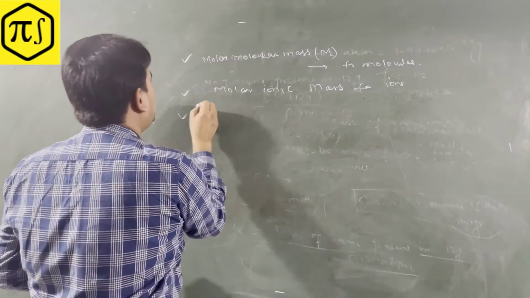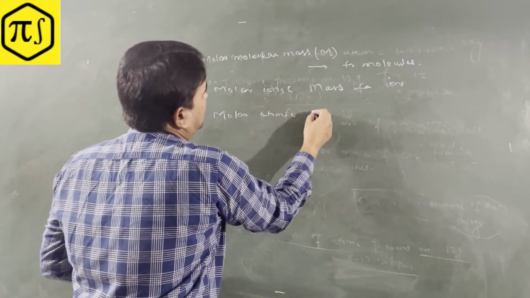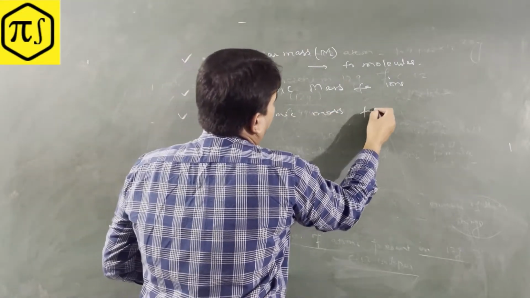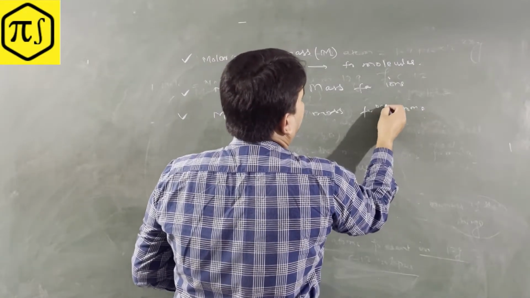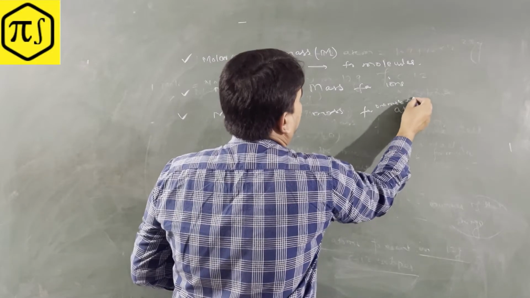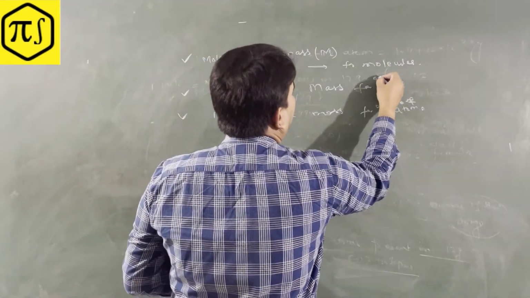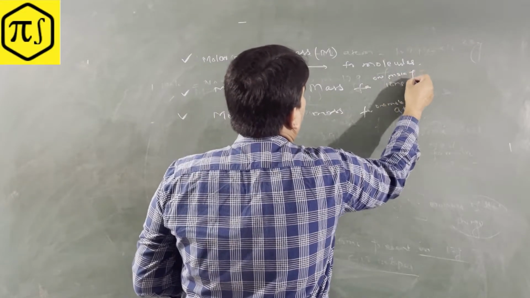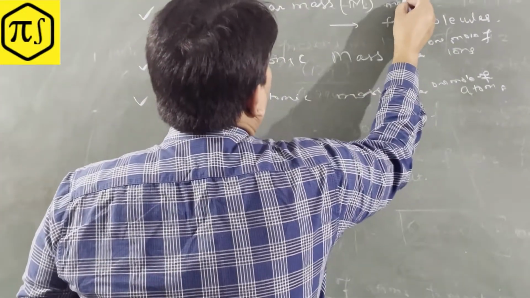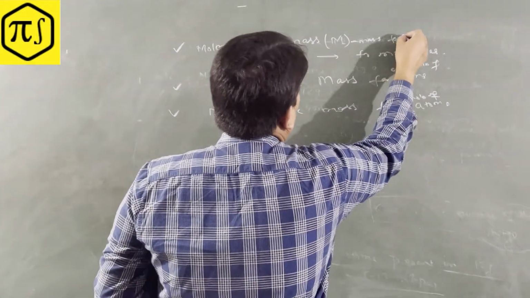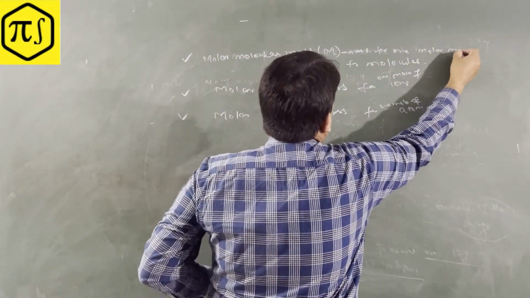And then molar atomic mass is for atoms, for 1 mole of atoms. So molar ionic mass is for 1 mole of ions, guys, and molar molecular mass means mass for 1 mole of molecules.